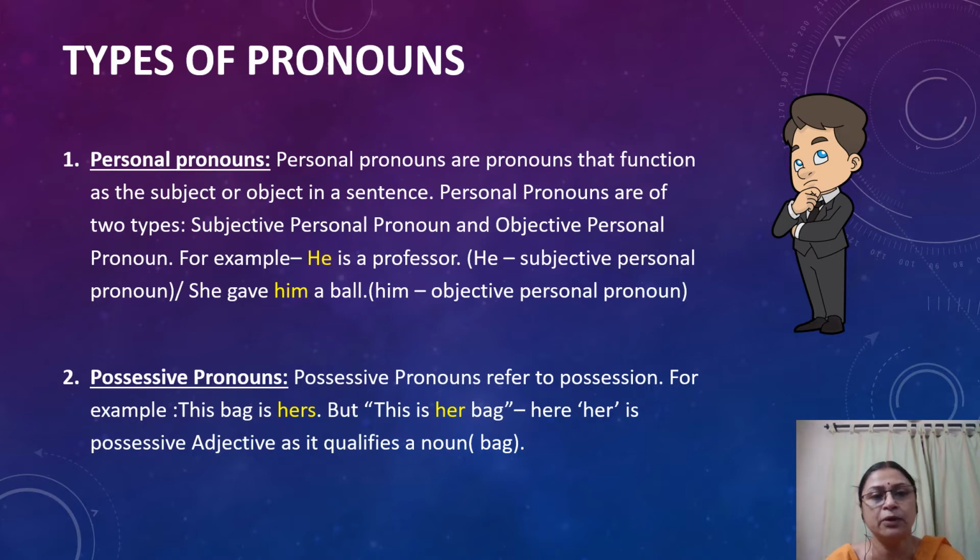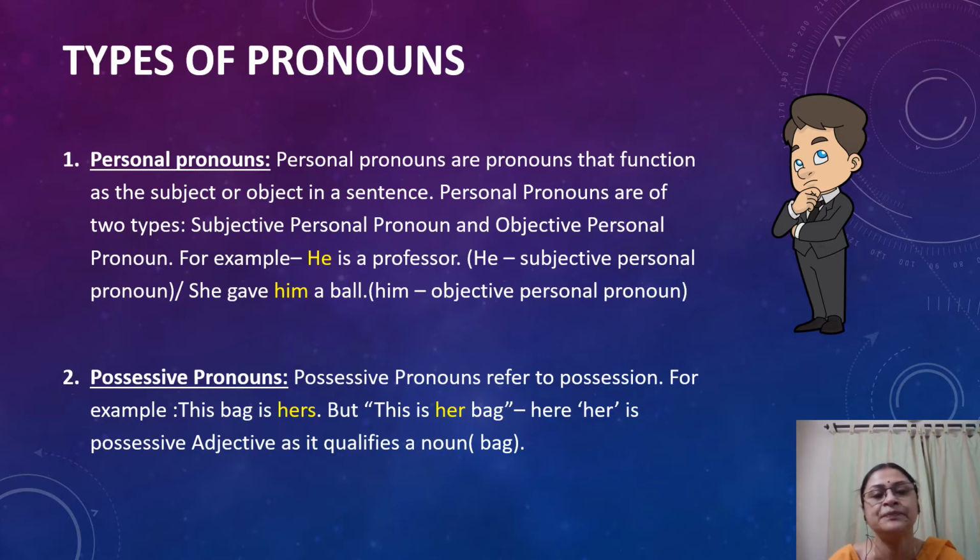Types of pronoun. Now, first let's talk about personal pronouns. What are personal pronouns? Personal pronouns are pronouns that function as the subject or object in a sentence. Personal pronouns are of two types: subjective personal pronoun and objective personal pronoun.